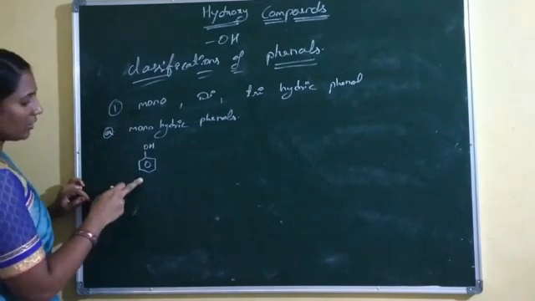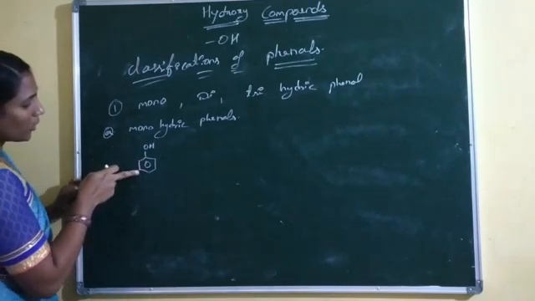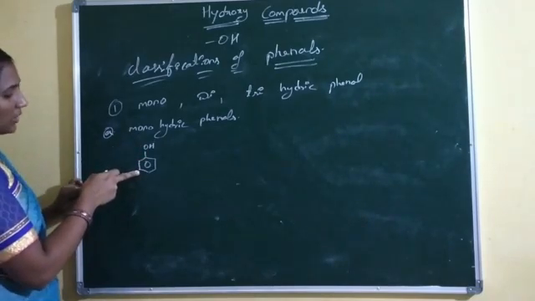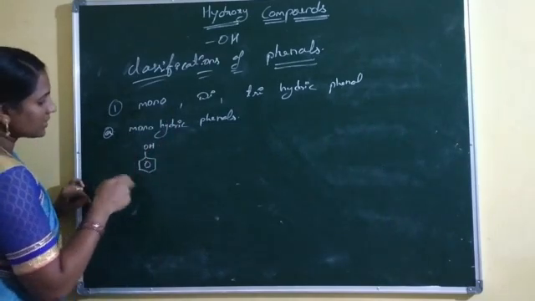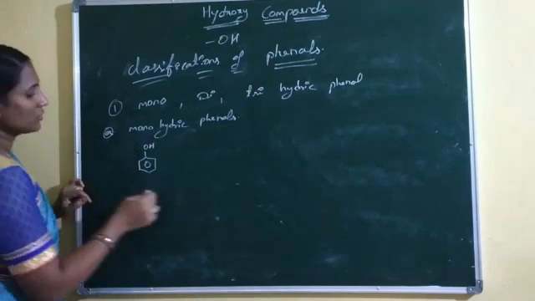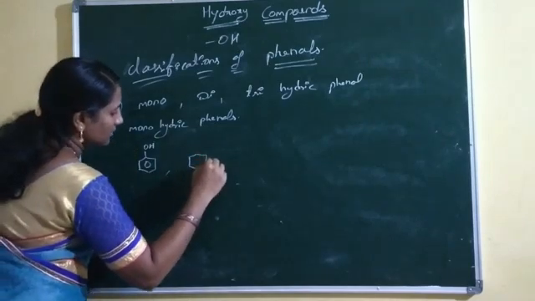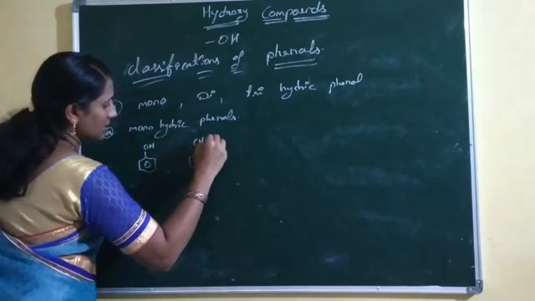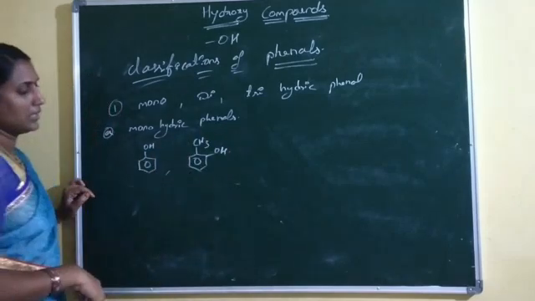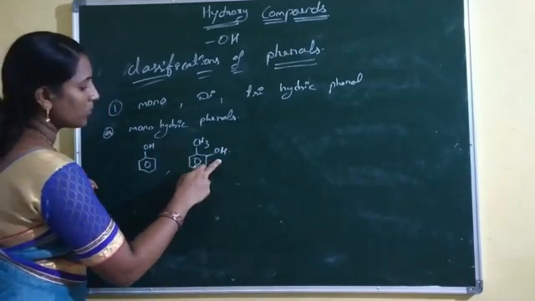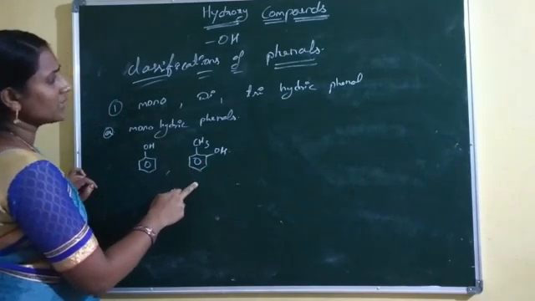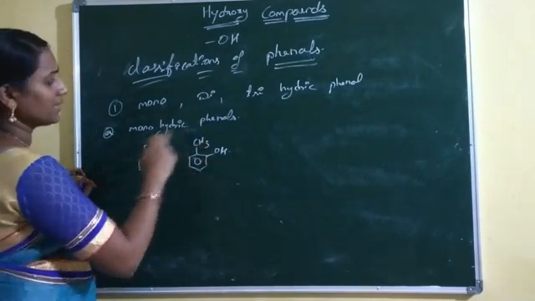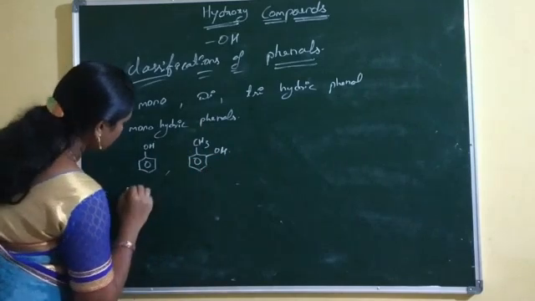Let us take phenol. This OH group is directly bonded with the nucleus, the benzene nucleus. This is one example of phenol. These phenols have only one OH group. Now another one, CH3 and OH. The OH group is directly bonded with a substituted aromatic compound. This is also an example of monohydric phenols. What is this name?